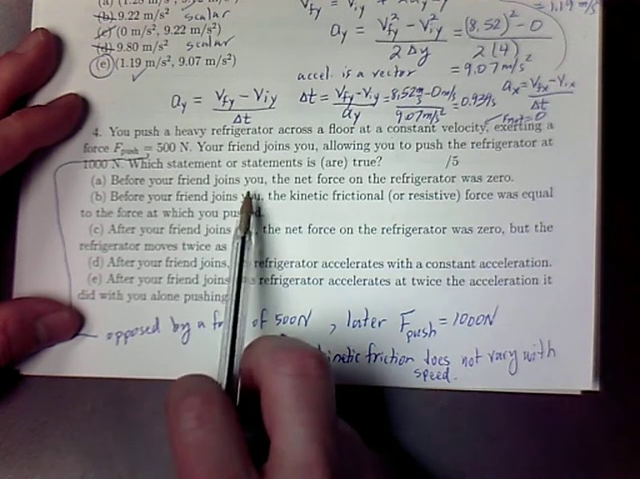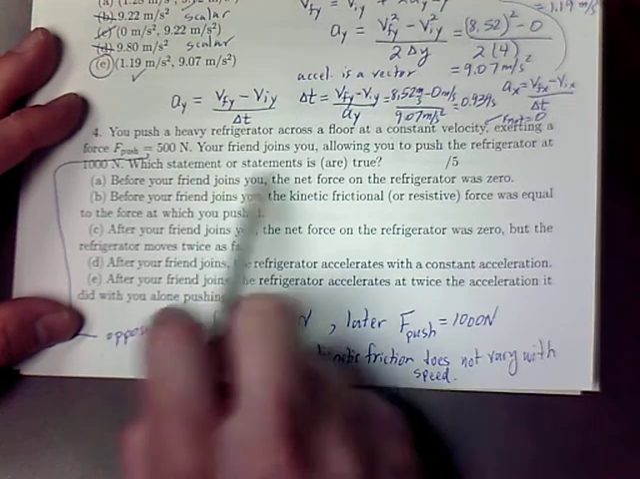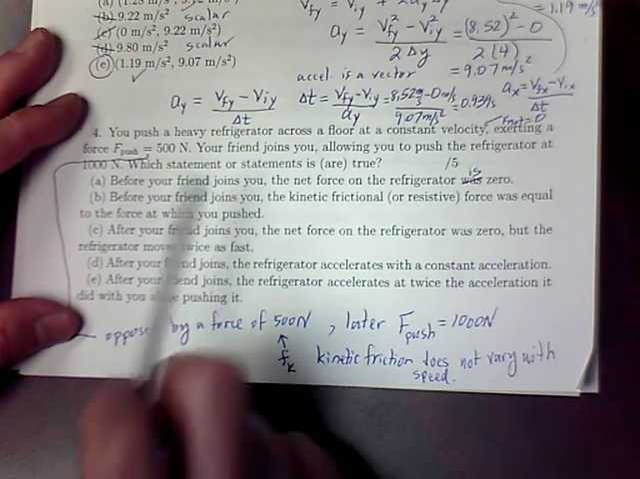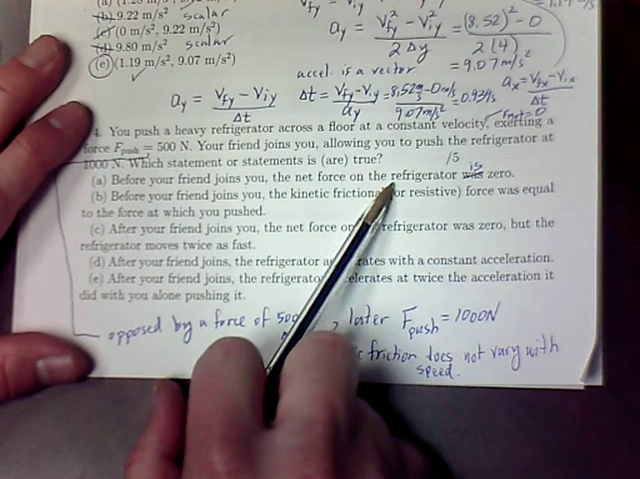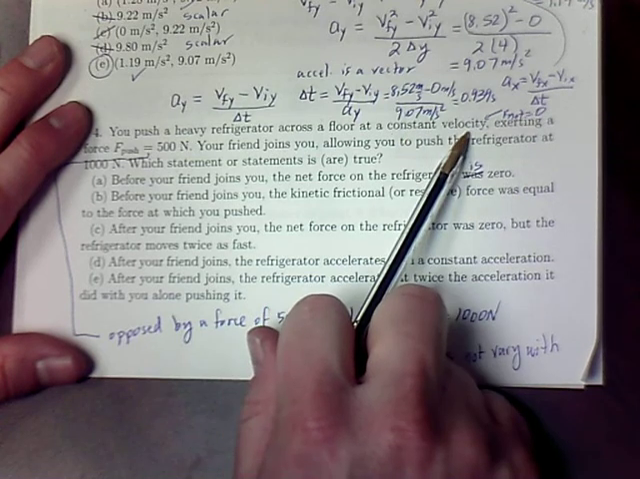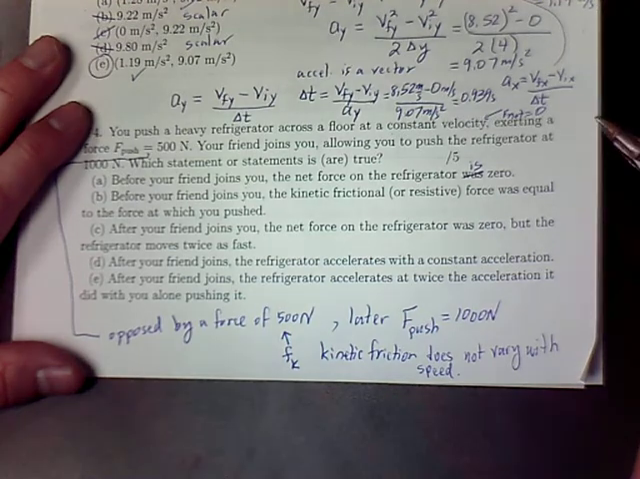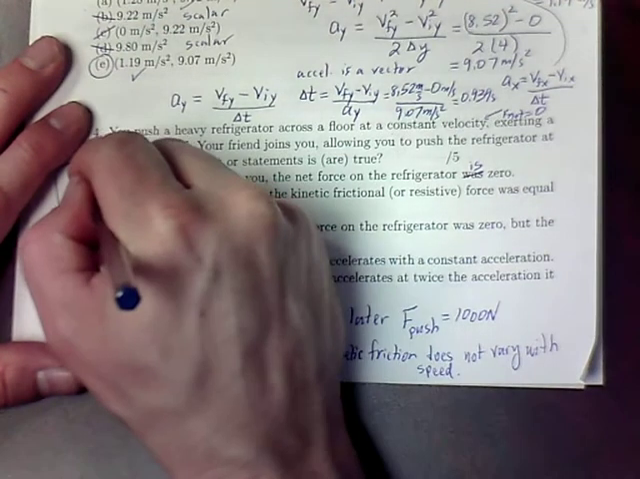Before your friend joins you, the net force on the refrigerator was 0. Now these are different tenses. This grammatically should have been is 0 or joined you. Before your friend joins you, the net force on the refrigerator is 0. Yes, the net force on the refrigerator is what causes us to accelerate or not. Any net force would give us a non-zero acceleration. Constant velocity means we have a 0 acceleration, so the net force is 0.